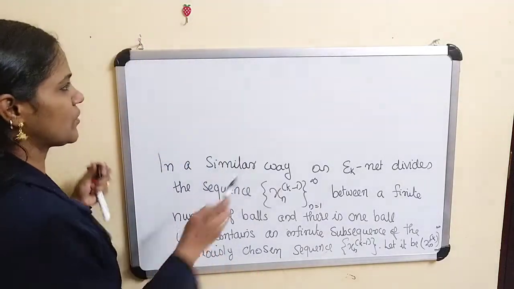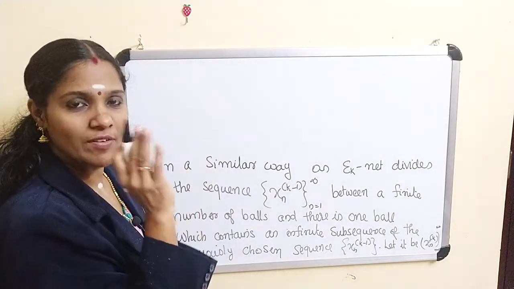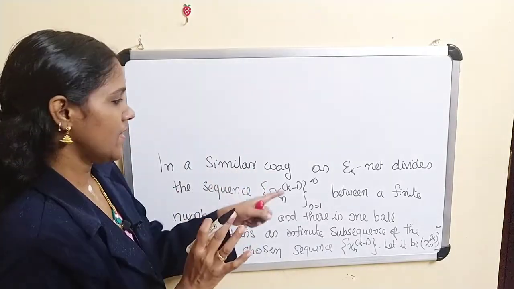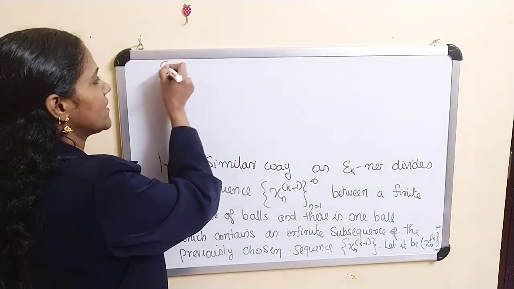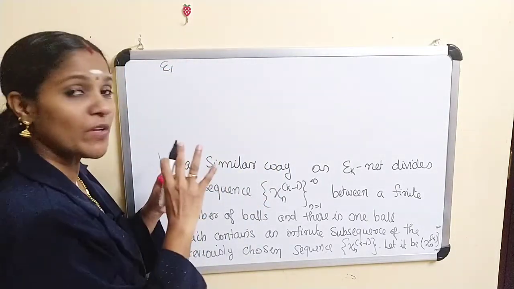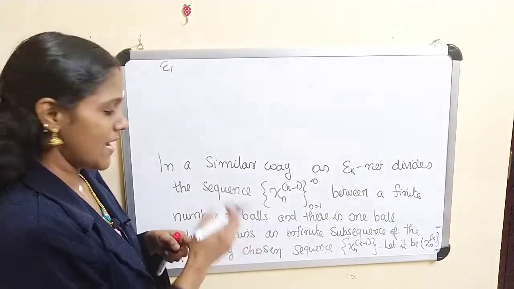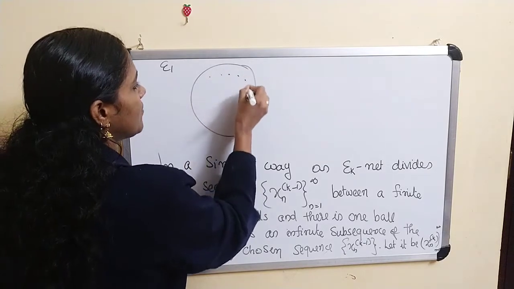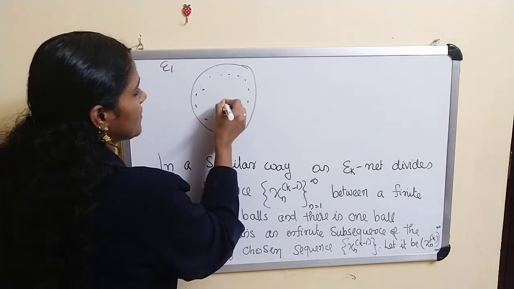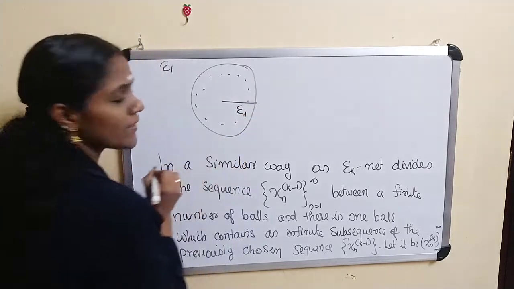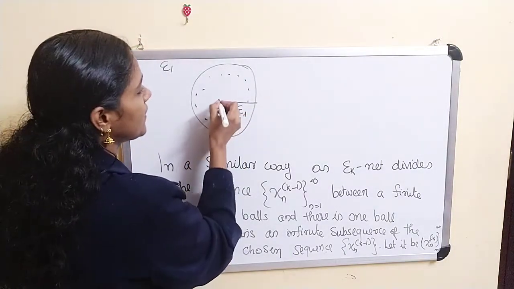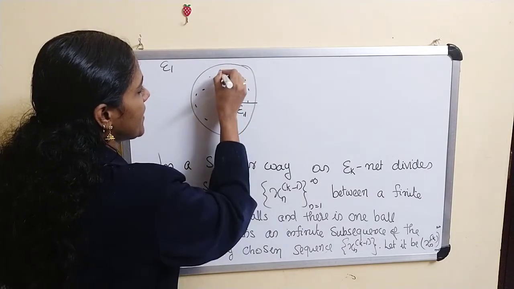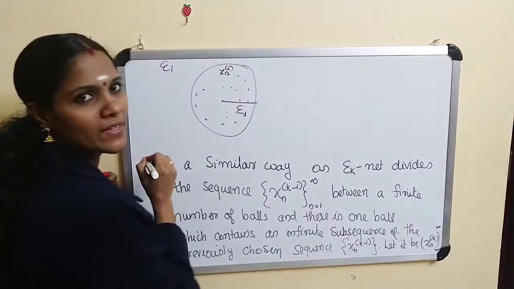If we choose epsilon 1, then our epsilon 1 net divides our sequence xn into a finite number of balls, and you get one ball that contains infinitely many points of the sequence. This is called xn1.